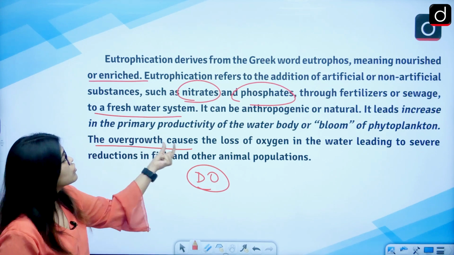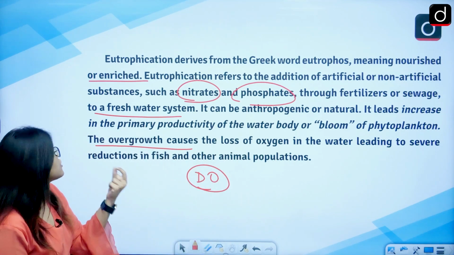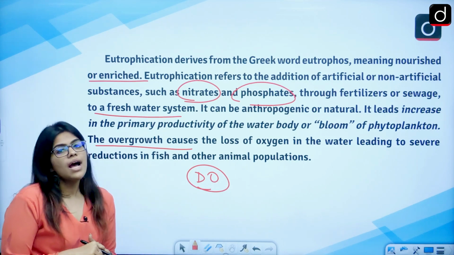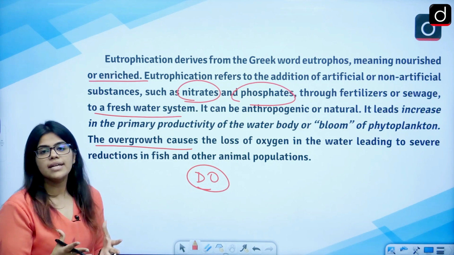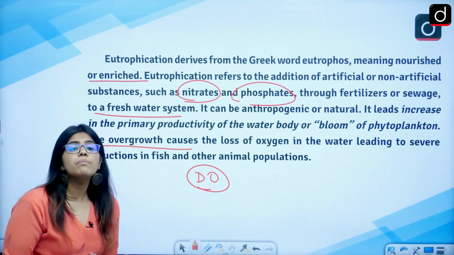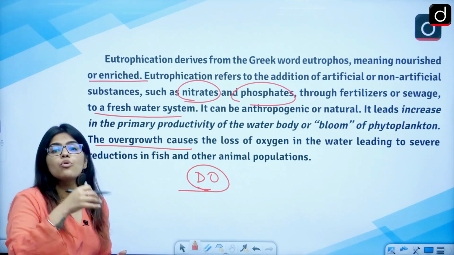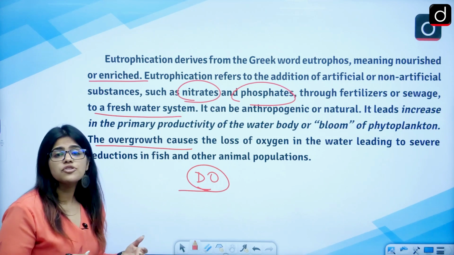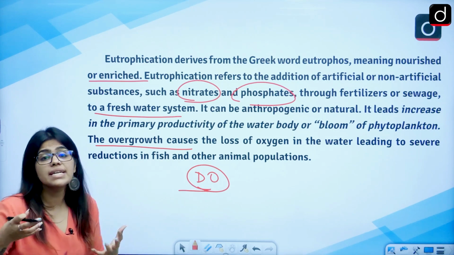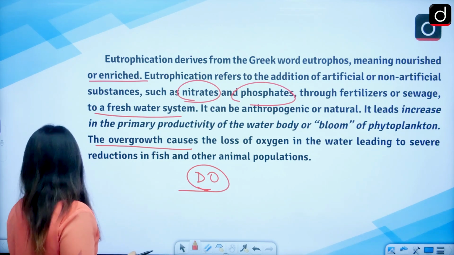So the overgrowth causes the loss of oxygen in the water body, leading to what? Leading to severe reductions in fish and the other flora and fauna that are there. The fishes and other animal populations will be affected because the dissolved oxygen would go down. The demand for oxygen by these animals, by the flora and fauna present, will increase, but the dissolved oxygen in the water would reduce.